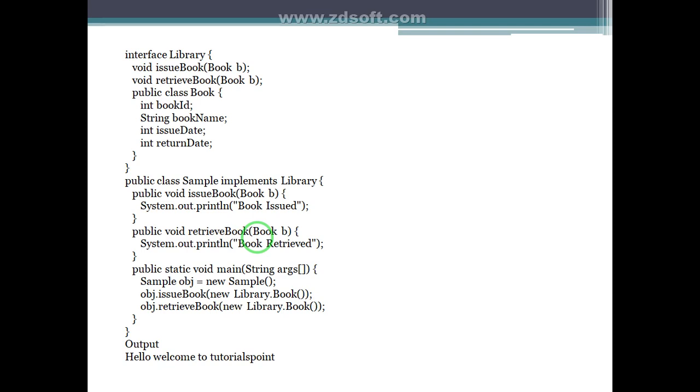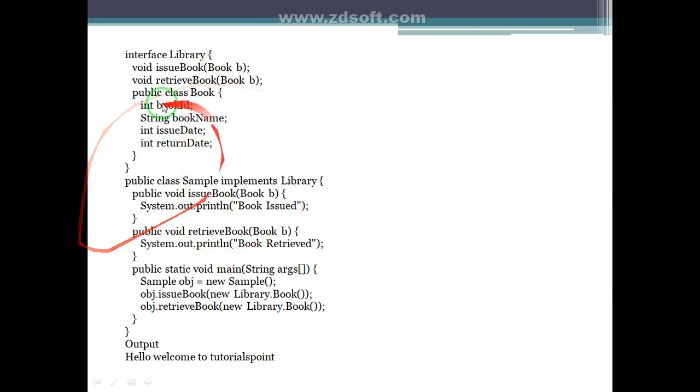It must be public in an interface, because interfaces contain public or abstract methods by default. That's why we have to mention the public keyword before defining the class inside the interface. Public class Book defines the variables int bookId, String bookName, int issueDate, int returnDate.